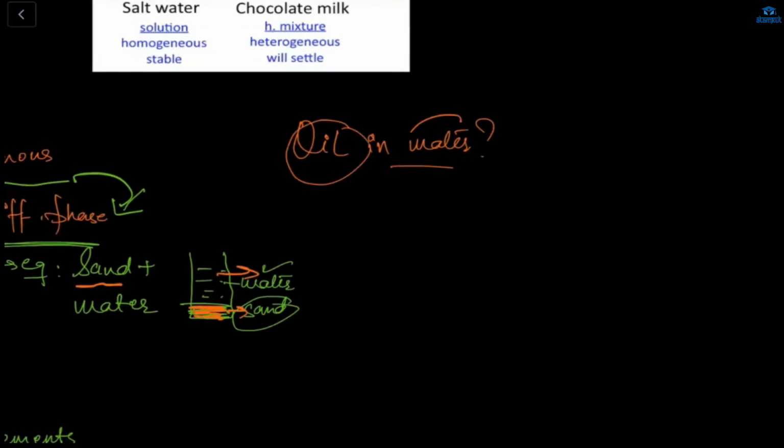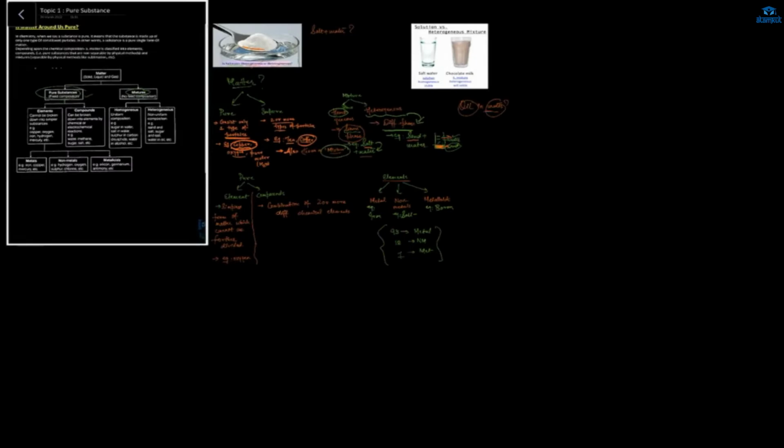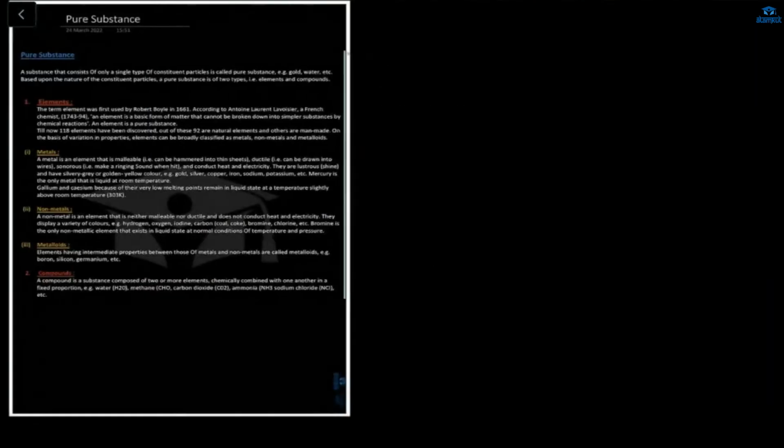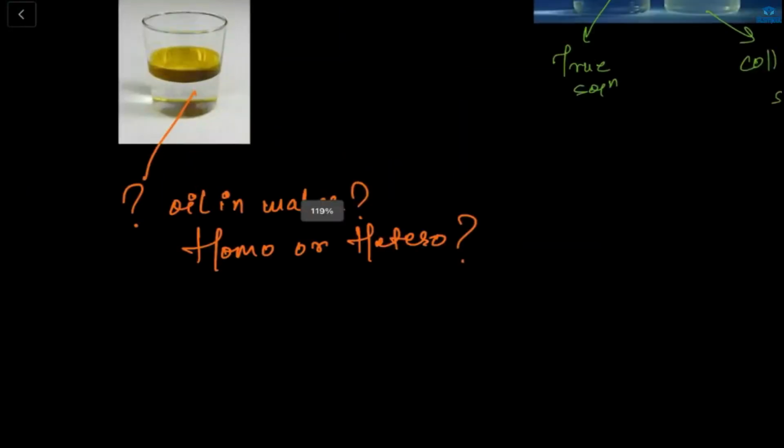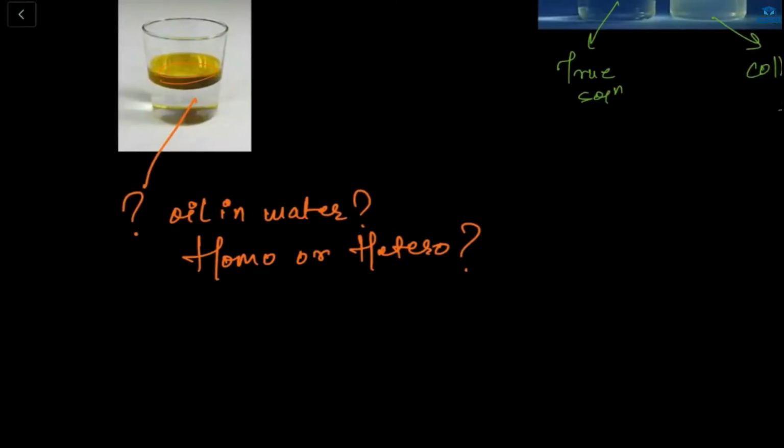Okay, let me show you one image, then you will relate. See, this one. Oil in water. This is my oil and this is water. Not dissolved fully. It's not in the same phase. So that's why oil in water is heterogeneous. Even if you flip the glass, ma'am, the oil will automatically float. Yes.